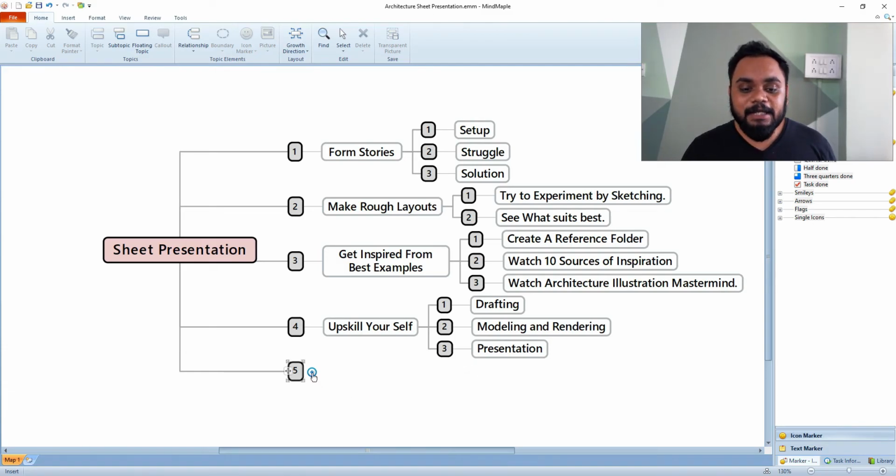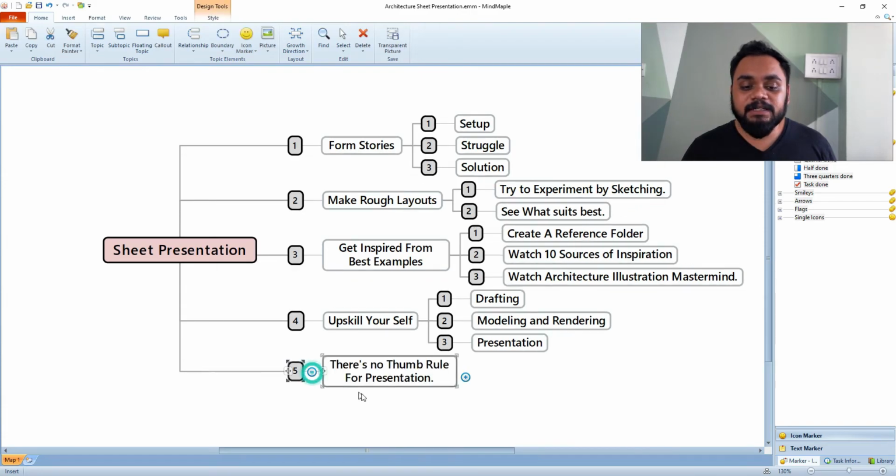And the final step of creating the best presentations is that, see, there is no thumb rule for presentation, because architectural presentation is subjective, just like any other form of art. What is looking good for you might not look good for me, or what looks good for me might not be the best for you. So it is subjective, okay?